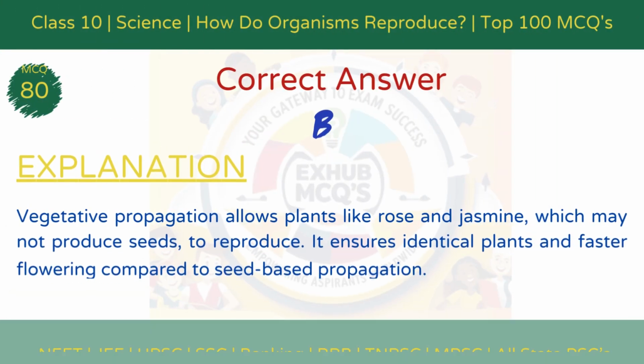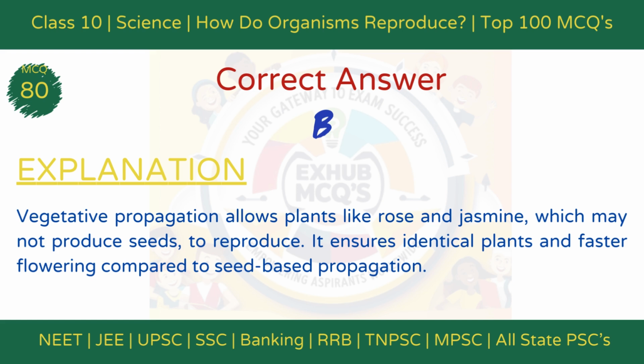The correct answer is option B, allows seedless reproduction. Explanation. Vegetative propagation allows plants like rose and jasmine, which may not produce seeds, to reproduce. It ensures identical plants and faster flowering compared to seed-based propagation.